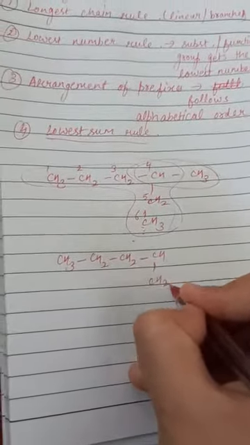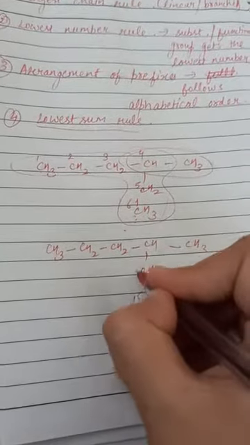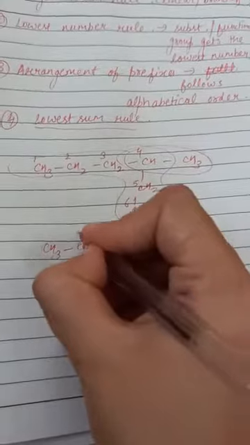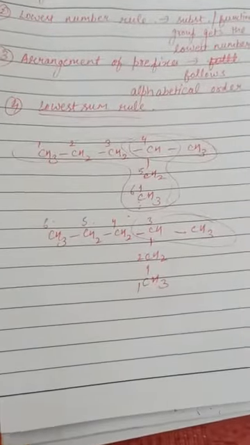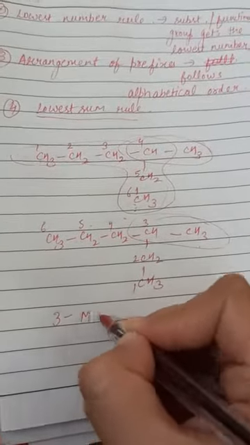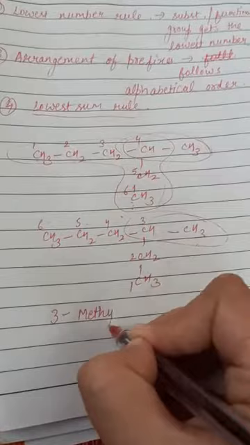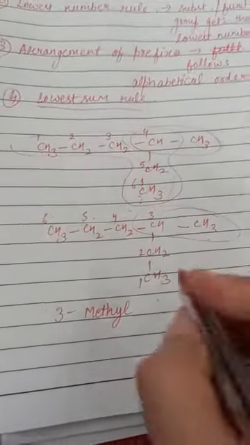If you number from this side, this is 1 2 3 4 5 and 6. So substituent is attached at the 3rd position. So you can name it as 3-methyl. As the main chain is having 6 carbon atoms, root word for 6 is hex.